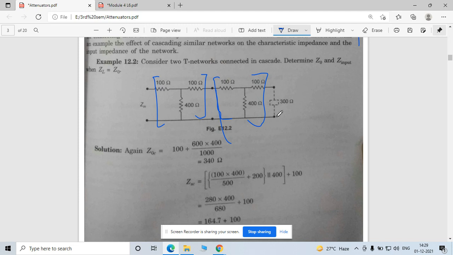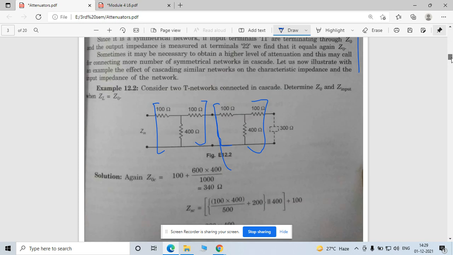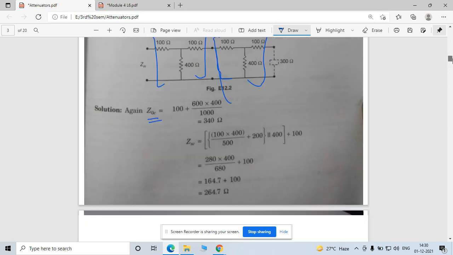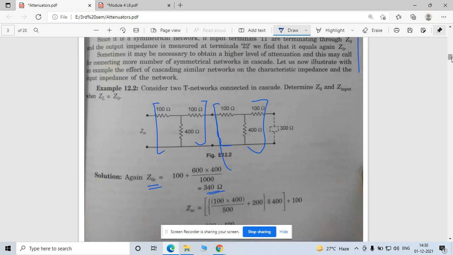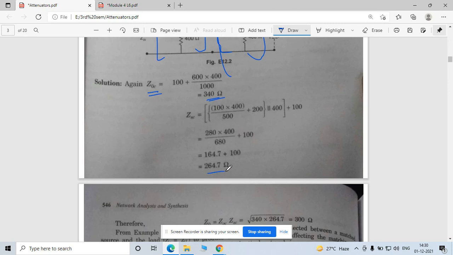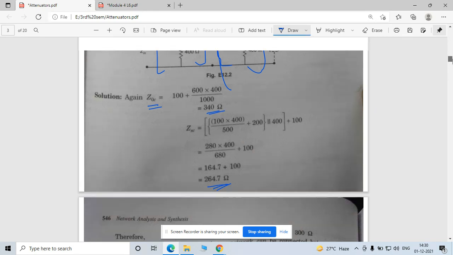So Z naught, how will we find Z naught? Under root of ZSC into ZOC, right? Short circuit and open circuited. The first is open circuited form. So this is open circuited. So solve that network. So you will find this 100 into this. Okay, when you solve this circuit, you will get 340 ohm. When you short circuit this terminal, you will get this resistance as 264.7. This is a simple calculation. I hope you are doing this.